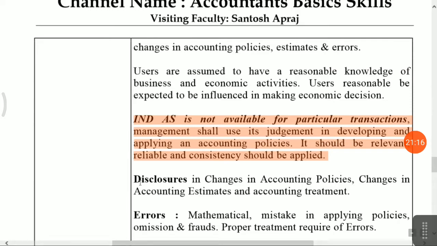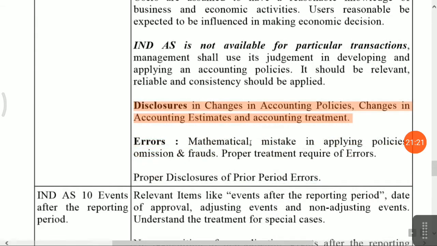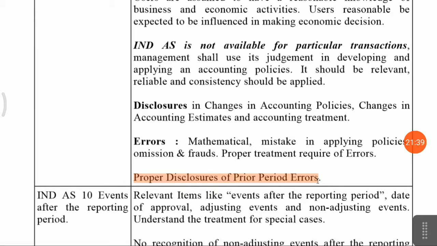Okay, disclosure. Changes in accounting estimates and accounting treatment, you have to disclose. Errors. Now, what type of errors? Mathematical errors, mistakes in applying policy, omission, frauds. Proper treatment is required for errors, and proper disclosure is required for prior period errors. But friends, for disclosure of prior period errors, you have to think from various points of view. Management and the statutory auditor will review the prior period errors, whether they are material or not material. That's it. It depends upon the judgment.